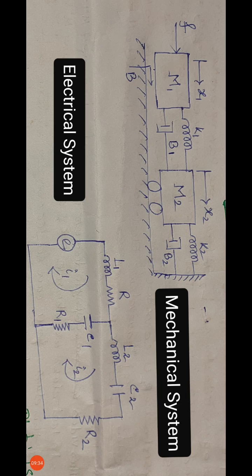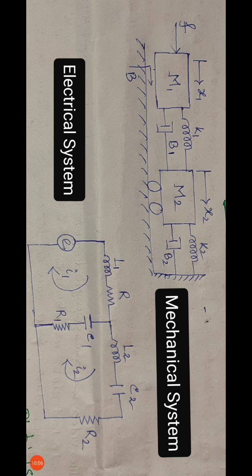We take the capacitance related to K1 and the resistance related to B1. I will consider this resistance as R1 and the capacitance as C1.